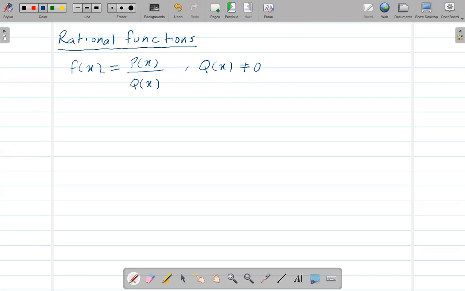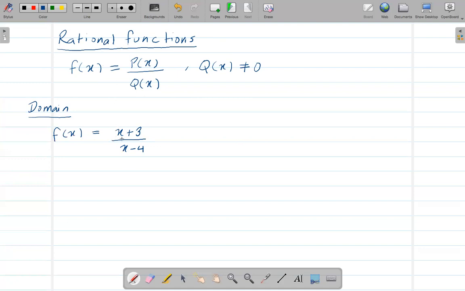Okay, so this kind of function, we say this is a rational function. Now I want to talk about the domain. The domain means all possible values of x, right? If a function is given, let's say something like this is given, x plus 3 over x minus 4. Well, we can say this is a rational function, right?